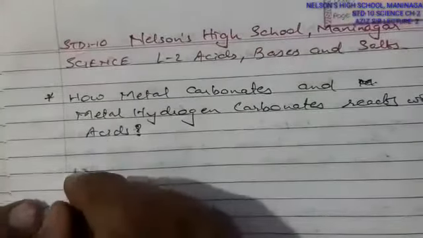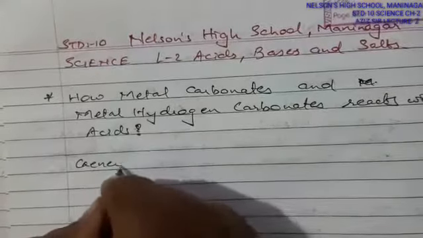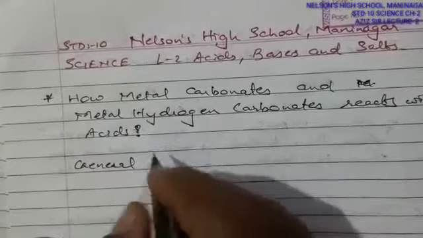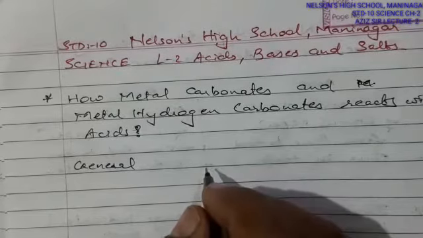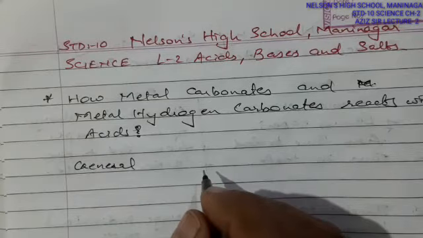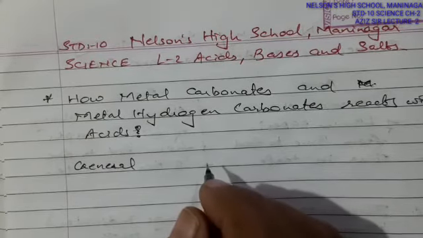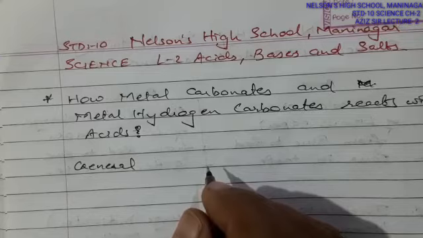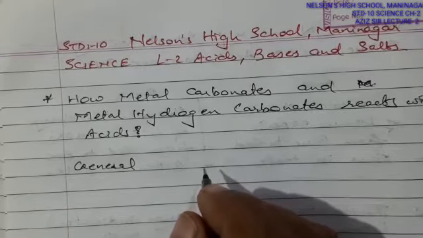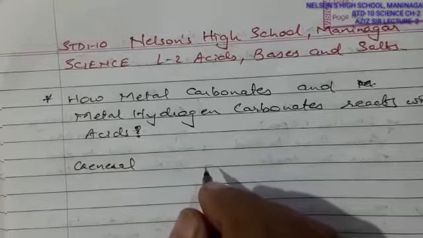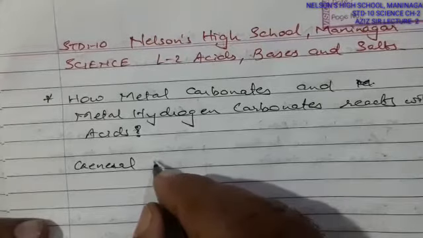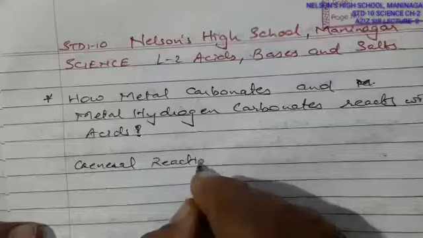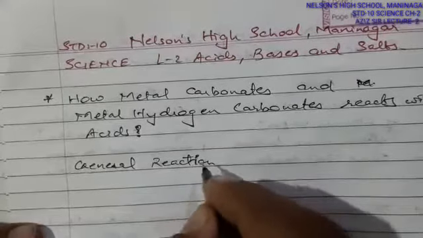First of all, as I told you, we are going to write a general formula. The general formula relates to the reaction products and reactants. The substances change, but the formation does not change: the salt that forms is the same, the gas that forms is the same, and if water molecules form, then water molecules will form. That is not going to change. So this is called a general reaction, and from it you can understand which products are supposed to be formed.